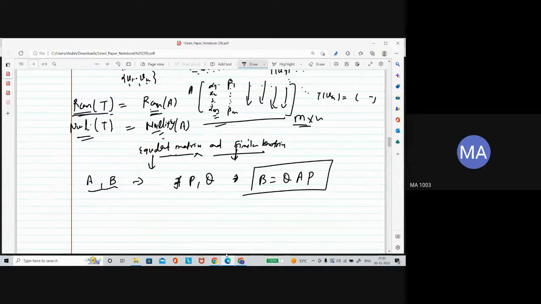It is not always necessary to find P and Q. Generally, if these two matrices are equivalent, then their rank is the same. And vice versa also: if the rank of the two matrices is the same, in the same order, meaning A is of order M cross N and B is also of order M cross N, and the rank is the same, then A and B are equivalent also.